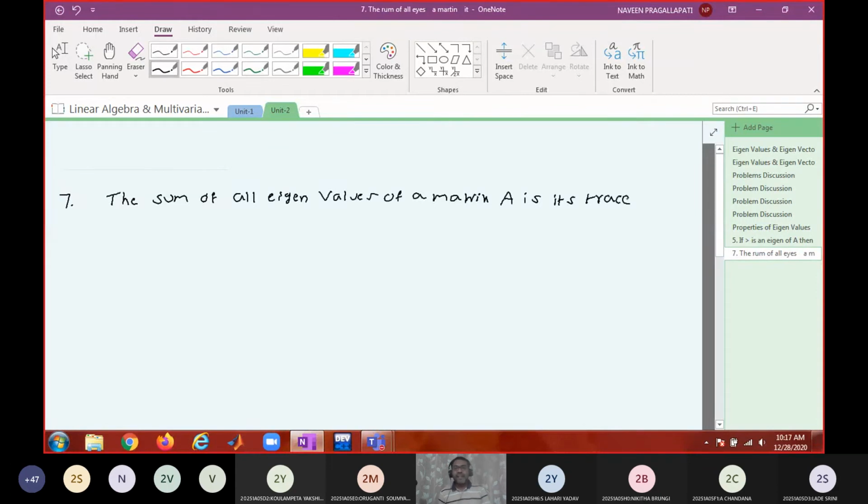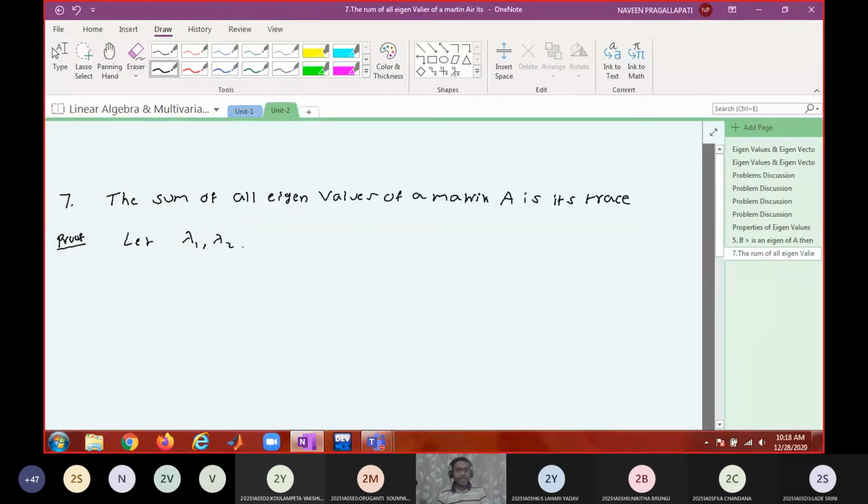The sum of all eigenvalues of a matrix is its trace. That means lambda 1 plus lambda 2 plus and so on, lambda n must be equal to trace of A. What do you mean by trace? The sum of the diagonal elements. Okay? Right.